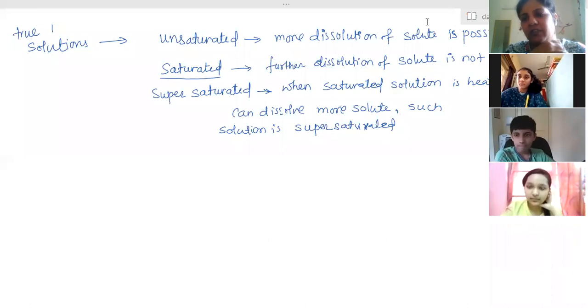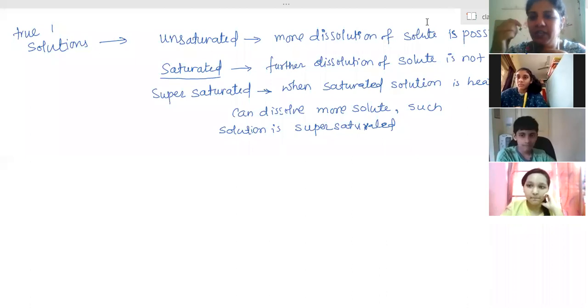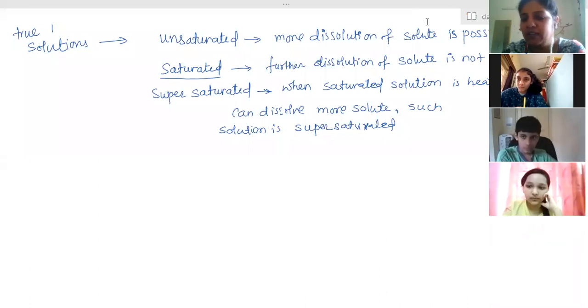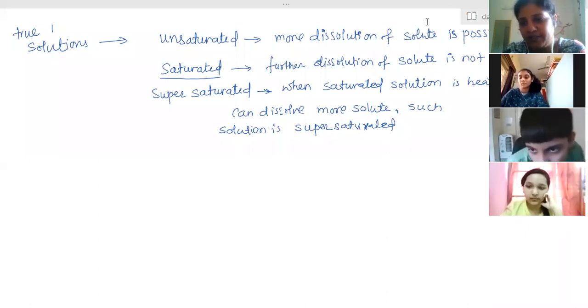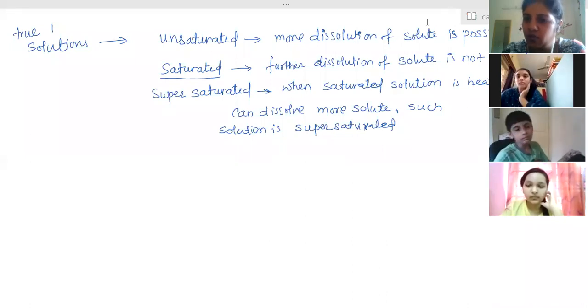Therefore, when we see a sugar syrup in a gulab jamun container, in the beginning it is a thin, more liquid solution. But if you check the bottom without stirring, you can see it is a much thicker liquid. Viscosity increases. That is because the particles, not in the form of crystals, have come out of the water particles and settled down because they are heavier.